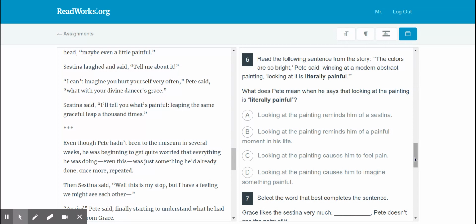Another thing that ReadWorks loves to do is take a segment of the passage, like a bolded word or a phrase, in this case, "literally painful." What does it mean when something is literally painful? Obviously, if something is painful, it kind of hurts, there's some sort of pain going on. But if I'm talking about literally, what does literal mean? A literal question is something I can find right here in the passage. Now, if something has a literal meaning to it,